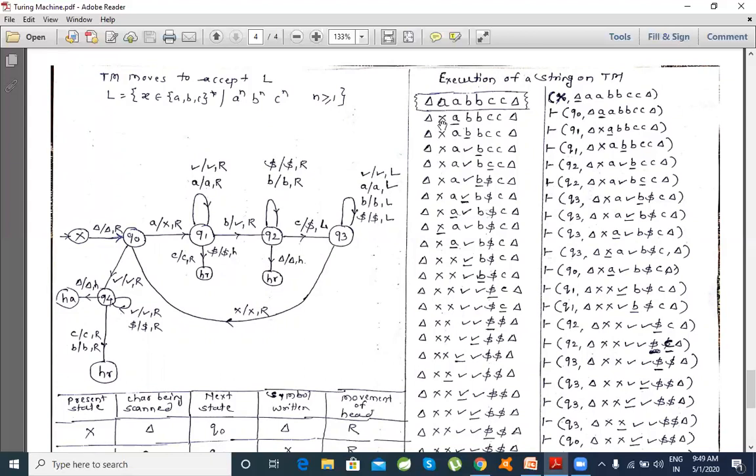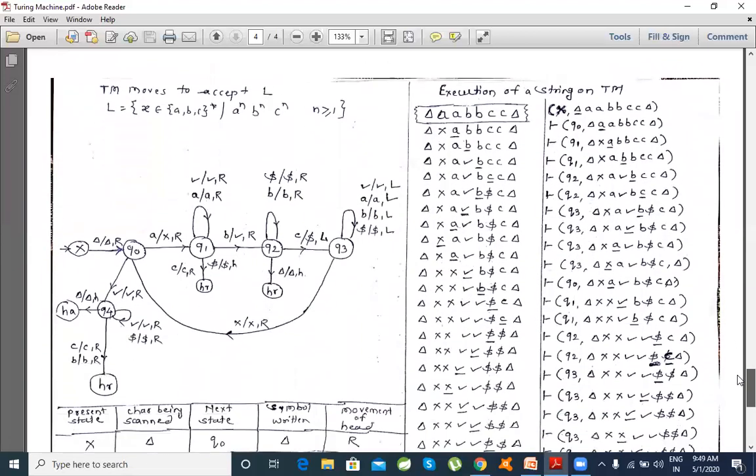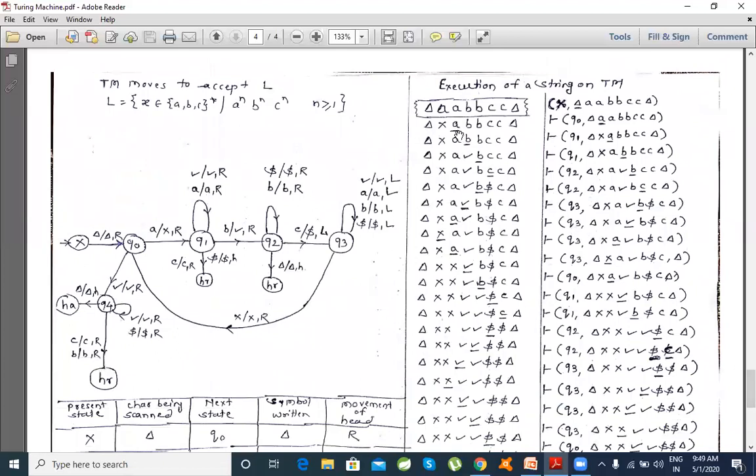A is replaced by X, and I move forward to read the next alphabet on the tape. This is the condition after scanning A and replacing it by X to memorize that I have seen a particular A.